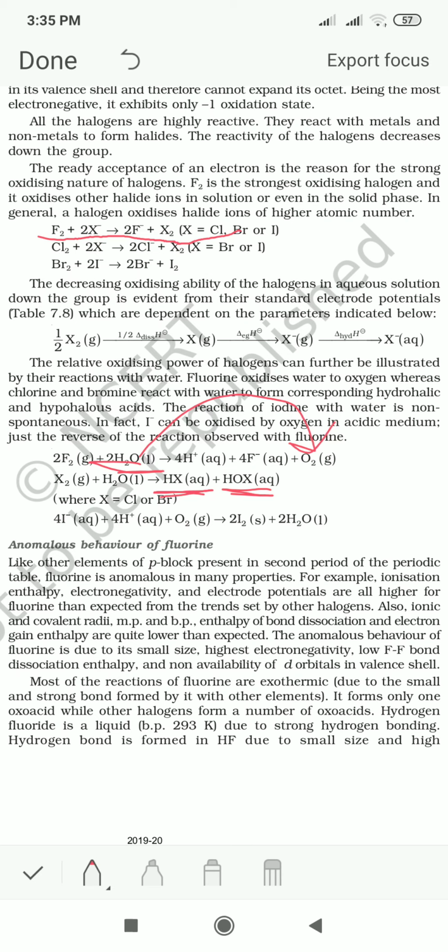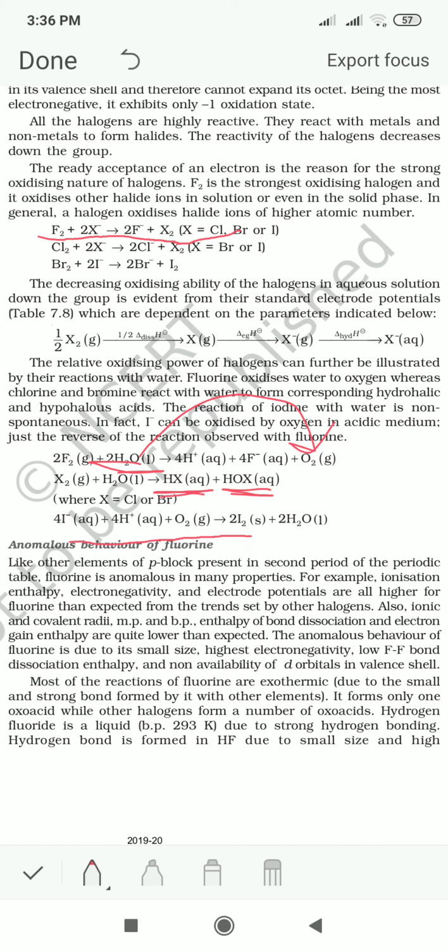Iodide, when reacting with oxygen in an acidic medium, the reaction is not a spontaneous one. Iodide ion gets oxidized to I2. So you can compare the oxidizing power of the halogens.